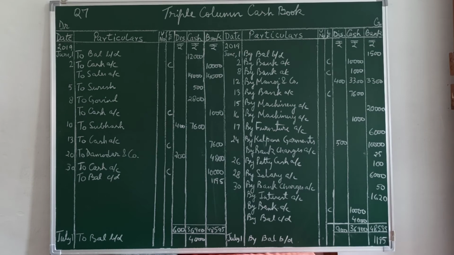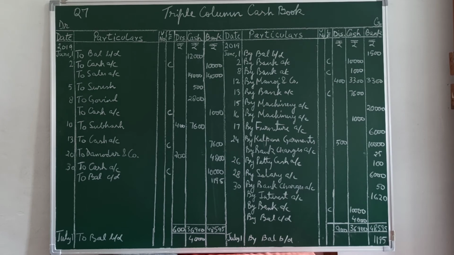Paid salary by check, 28th, by salary account, bank column 6,000. Bank charges rupees 50 and interest 1,620 charged by bank. So both are expenses, but they are charged by the bank. So the posting will be in the bank column. By bank charges 50 rupees, by interest account or by bank interest account you can write also in the bank column, 50 rupees and 1,620 for interest respectively.